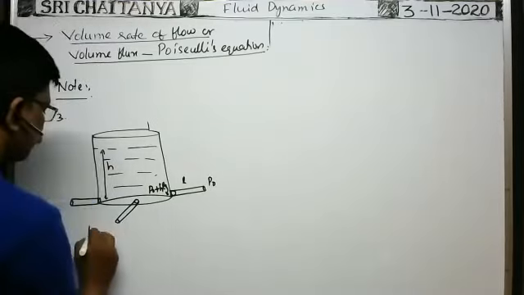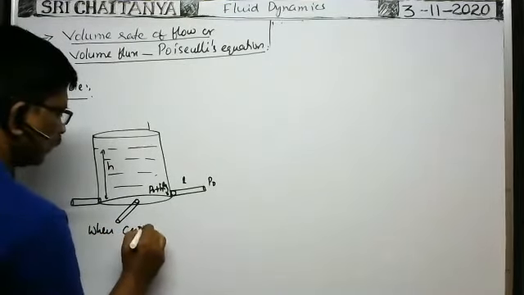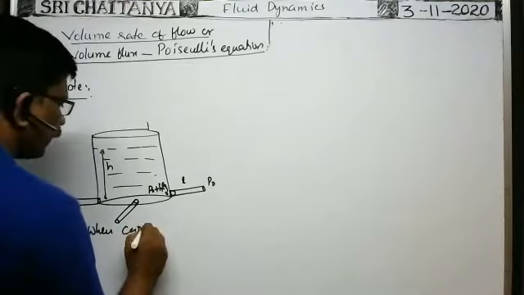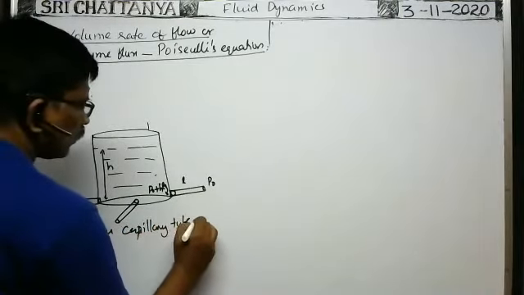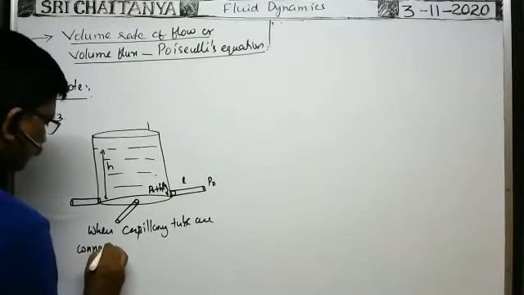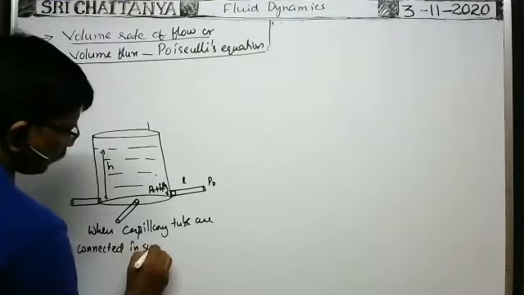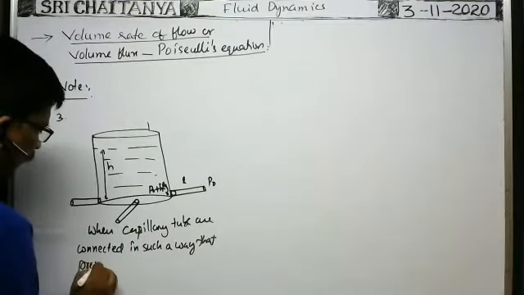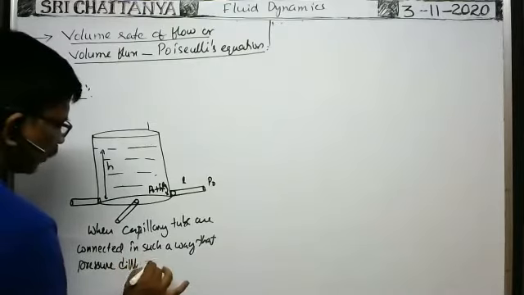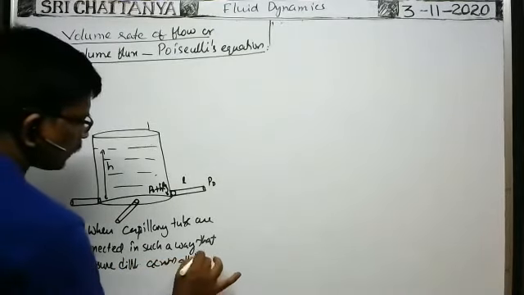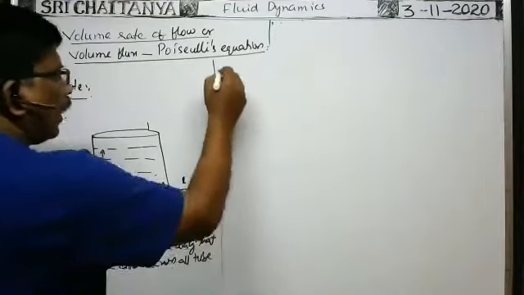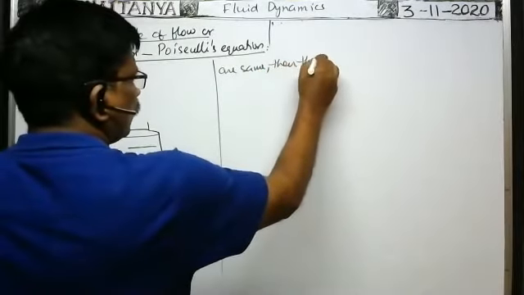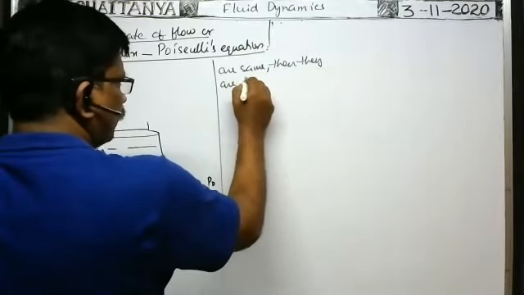Okay, so when capillary tubes are connected in such a way that pressure differences across all tubes are the same, all tubes meaning horizontal tubes only, then they are said to be connected in parallel.